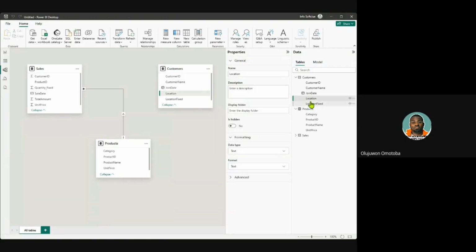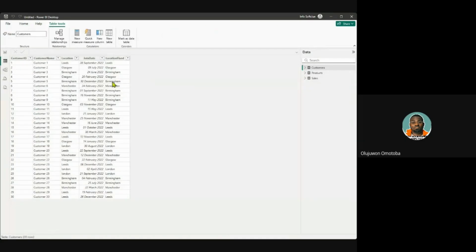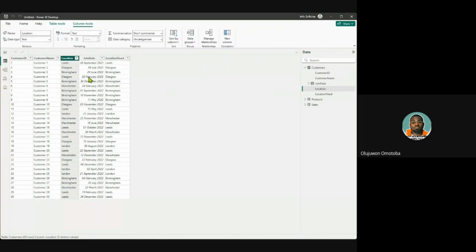Remember the location fixed, look at what it looked like here. Location fixed and the location that we received. This person wrote London as small letter L, but the one we fixed has London as capital letter L. So stuff like that is why we need to have a model view.